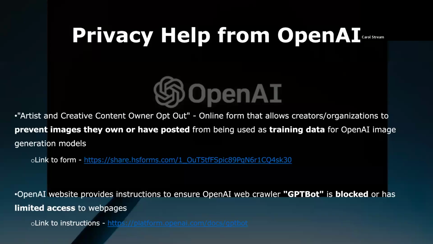Other forms of privacy protection offered by OpenAI include tools for both creative professionals and website designers. The artist and creative content opt-out form allows creators, companies, and organizations to opt out of having images they own or have posted publicly used as training data for future image generation models from OpenAI. For further privacy measures, the OpenAI website also provides instructions on how to modify web pages so that the OpenAI web crawler GPTBot is either blocked from the web page completely or can only access certain sections.